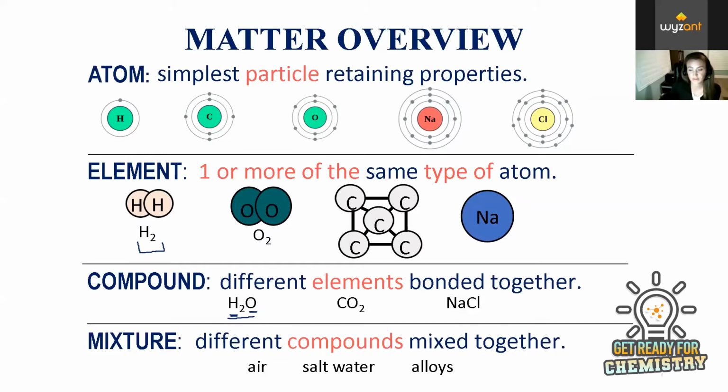And then we have mixtures, which are different compounds that are physically mixed together. Mixtures are the majority of what we encounter in everyday life. We don't really encounter pure water ever. Even when we think we're drinking water, we're drinking a mixture of water and some salts or sediments dissolved in water. And air, for instance, we're never breathing pure oxygen. We're always breathing a mixture of oxygen and other gases. So the majority of the time in real life, we're dealing with mixtures and not these pure substances, which are elements and compounds.